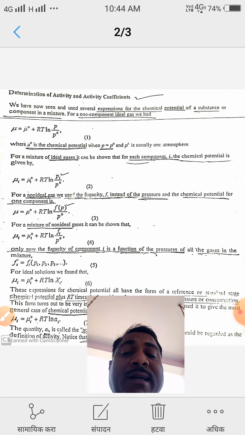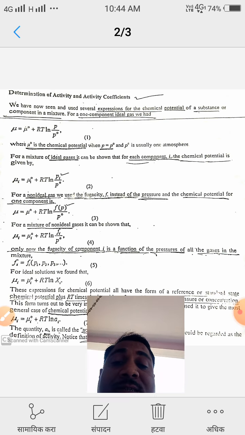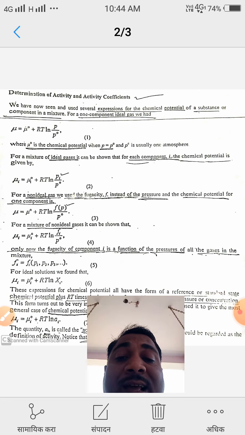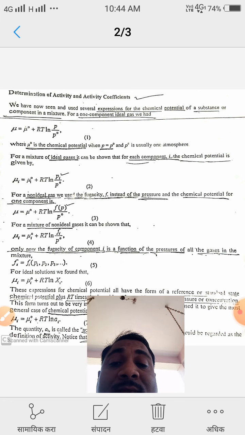Now the next expression is for a non-ideal gas. The general formula is the first equation. For an ideal gas, the second equation is applied. For a non-ideal gas, mu is equal to mu naught plus RT ln of f of P divided by P naught.